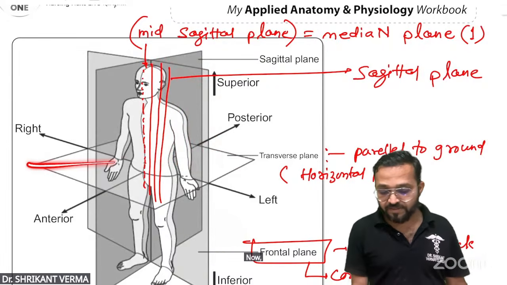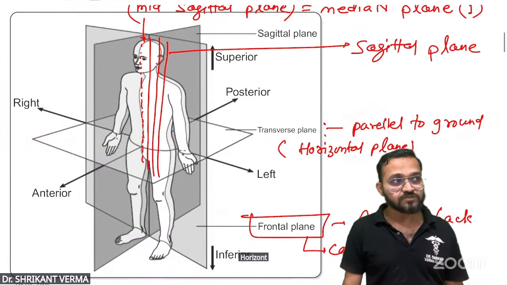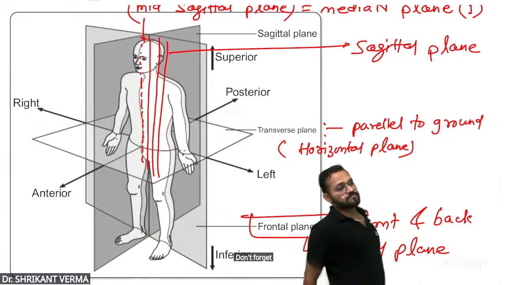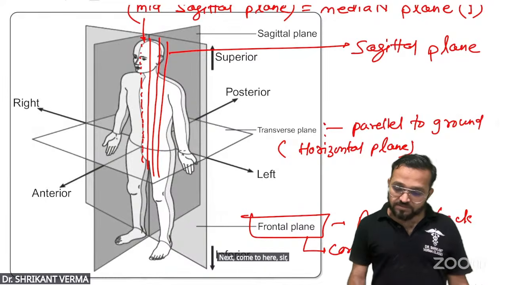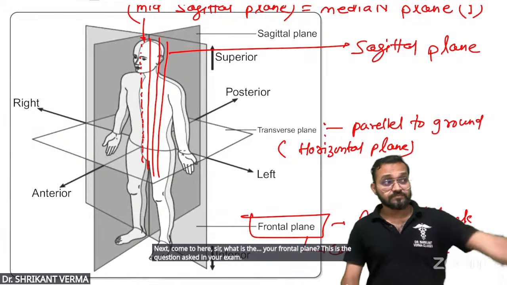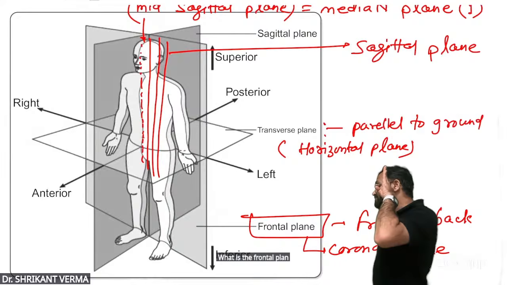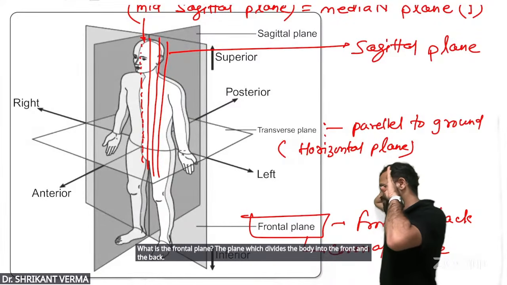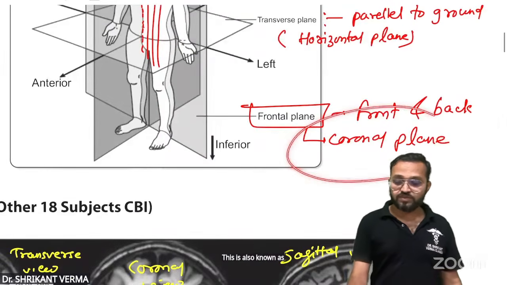Now, what is the transverse plane? The plane which is parallel to the ground. That is the horizontal plane, the transverse plane. So whenever you are looking at a transverse section, don't forget this one. Okay? Next, come to here. Sir, what is the frontal plane? This is a question asked in your exam. What is the frontal plane? The plane which divides the body into the front and the back. That is known as the frontal plane. This is also known as the coronal plane.